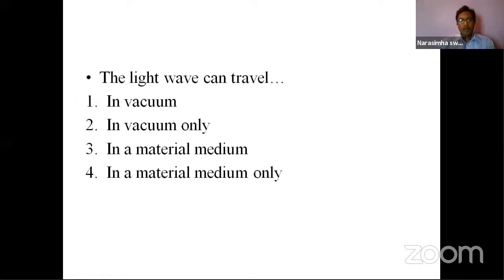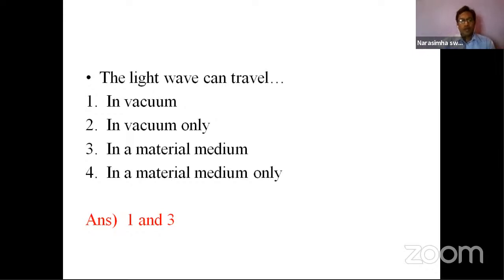The light wave can travel in a vacuum, in a material medium, or only in a material medium? Light has no restrictions because it is electromagnetic radiation, an electromagnetic wave.